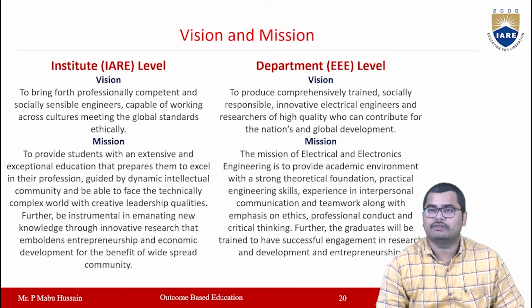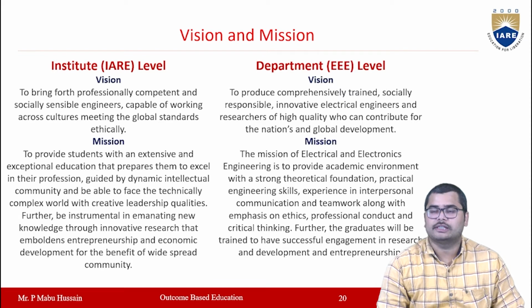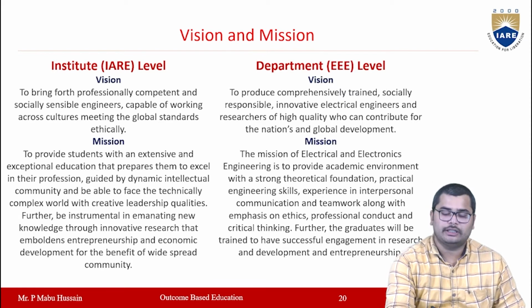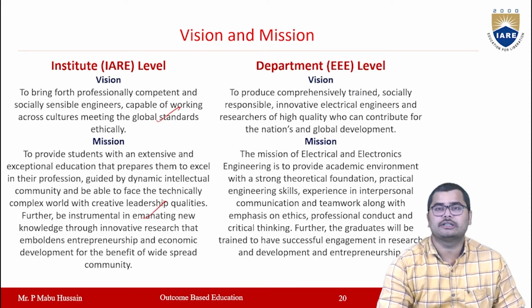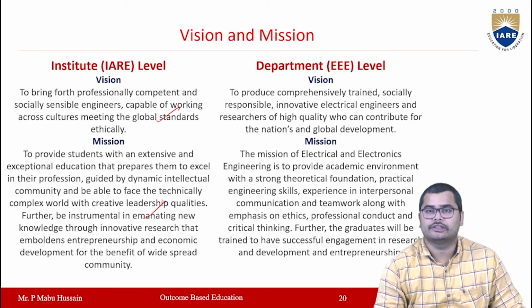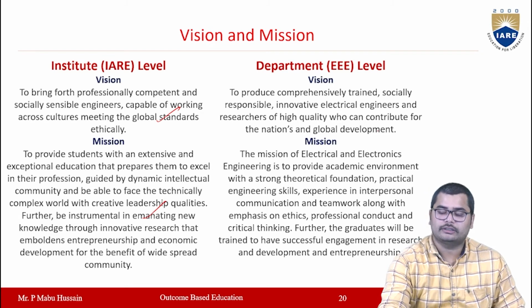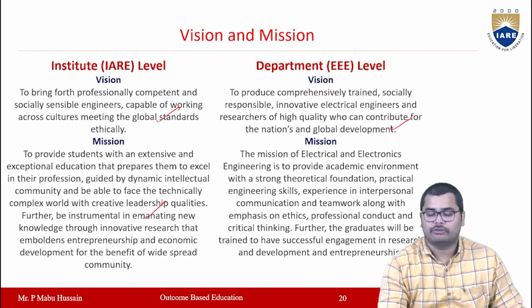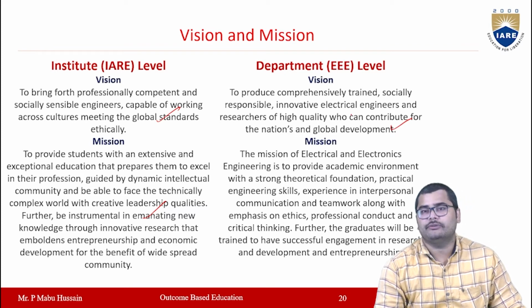If you see vision and mission, every institution will have a vision and a mission. At the same time, every department will also have a vision and mission. Here I have given the vision and mission of Institute of Aeronautical Engineering College, and for the EEE department of that college, this is the vision and mission.